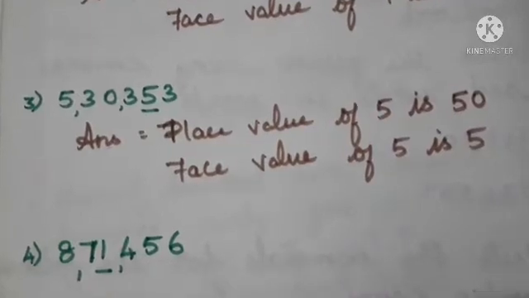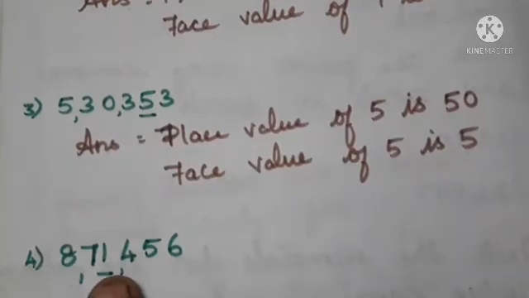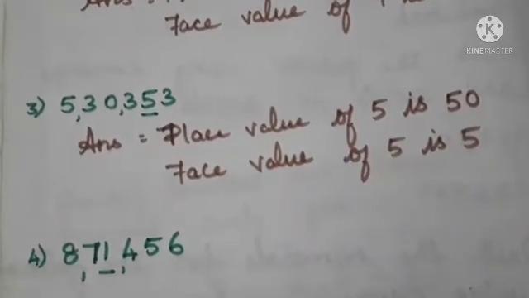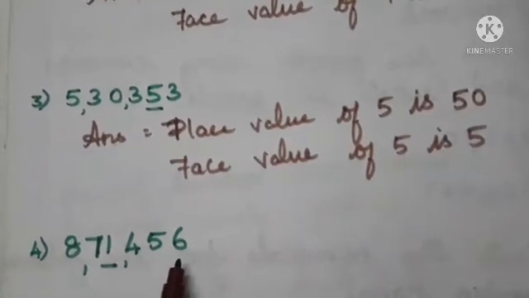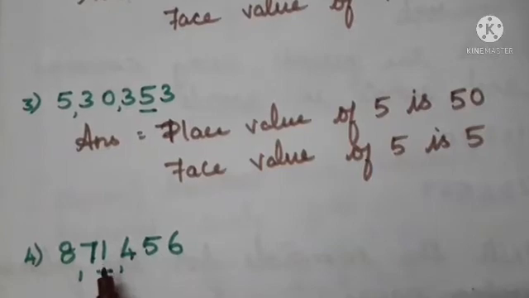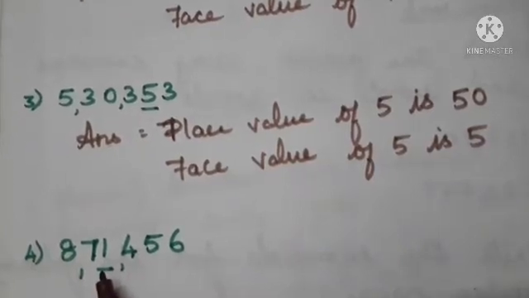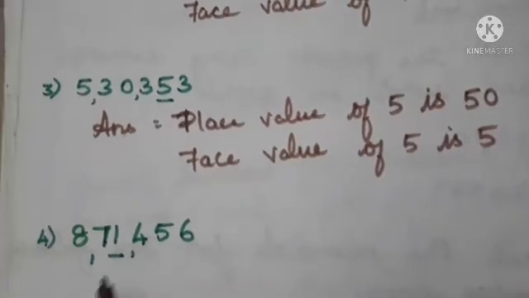So which digit is underlined here? Yes, the digit 1 is underlined. So what's the place value of 1? You just have to count from the right side: ones, tens, hundreds, this is 1000. So 1000 is our answer. The place value of 1 is 1000.